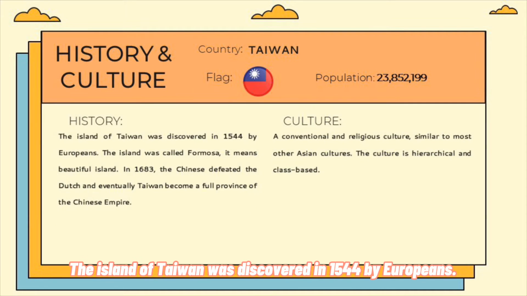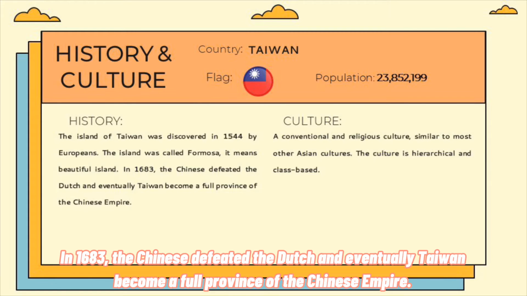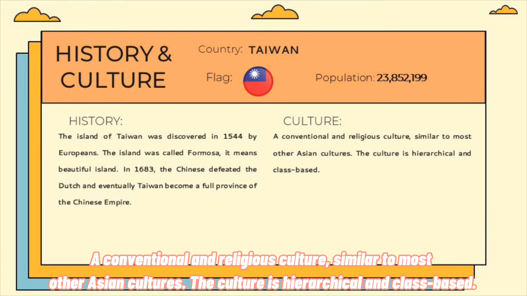The island of Taiwan was discovered in 1544 by Europeans. In 1683, the Chinese defeated the Dutch and eventually Taiwan became a full province of the Chinese Empire. A conventional and religious culture, similar to most other Asian cultures, the culture is hierarchical and class-based.